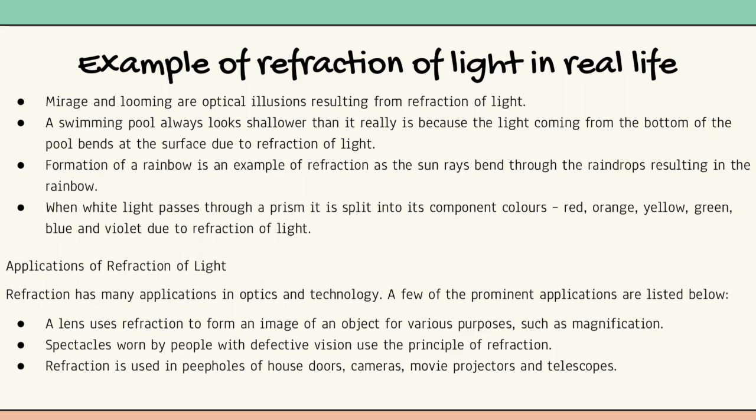Third, formation of a rainbow is an example of refraction of light, as the sun rays bend through the raindrops resulting in the rainbow. When white light passes through a prism, it's split into its component colors, red, orange, yellow, green, blue, and violet due to refraction of light.